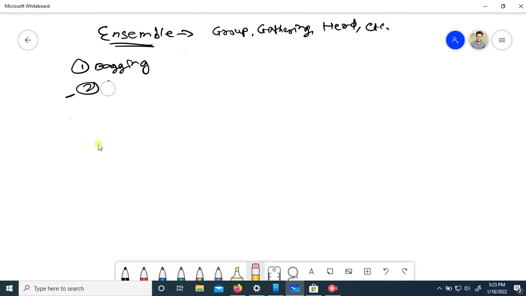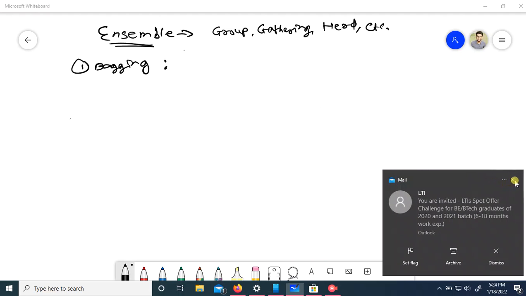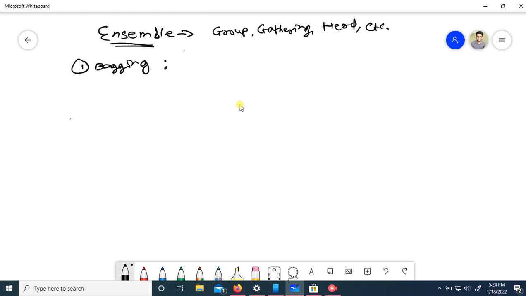There are many ways that you can understand bagging, but the simplest way to understand what bagging is: it is nothing but a way to reduce variance in a model.